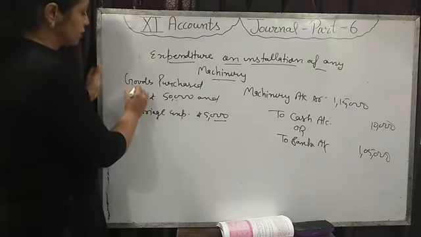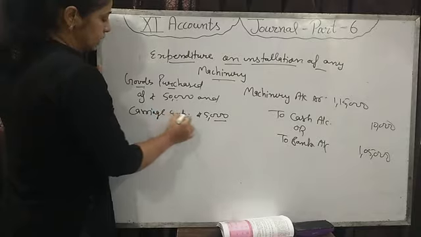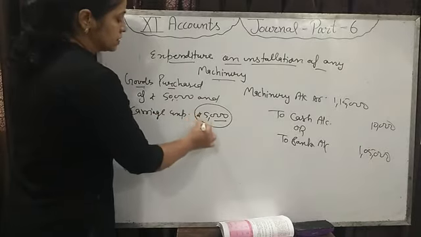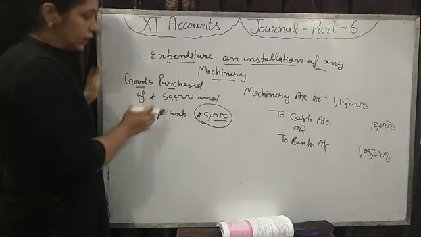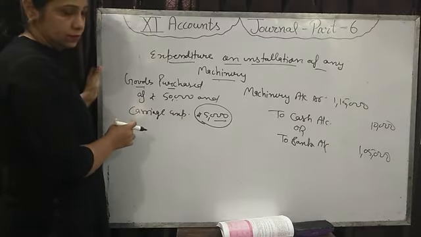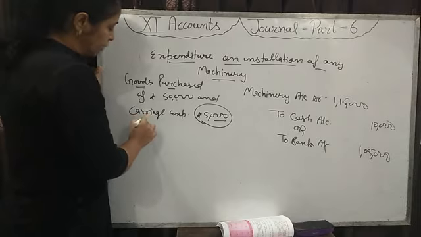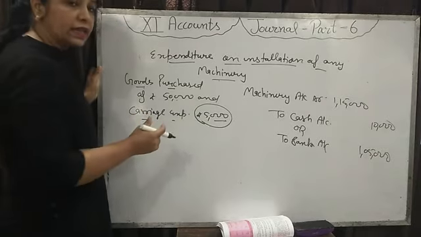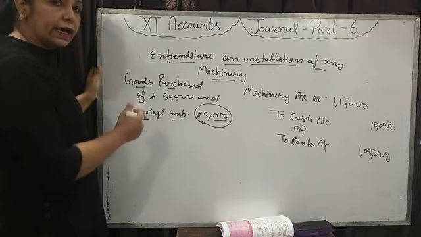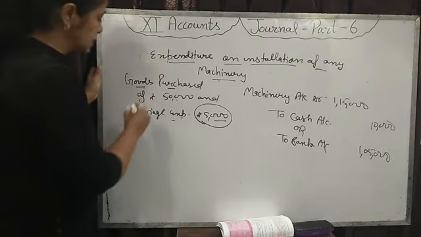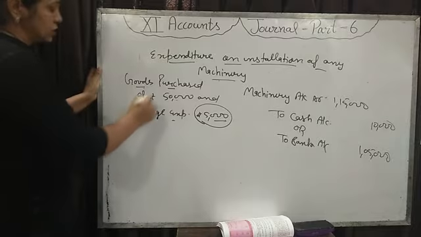But when we purchase goods, at the time of purchase of goods, all the carriage expense will be debited to the carriage inward account. Okay, these are expenses, so it will be debit. Then in which account will it be debited? Carriage inward. Inward means we are bringing goods into our business, so the carriage inward account is debited for the expense incurred on the purchase of goods.